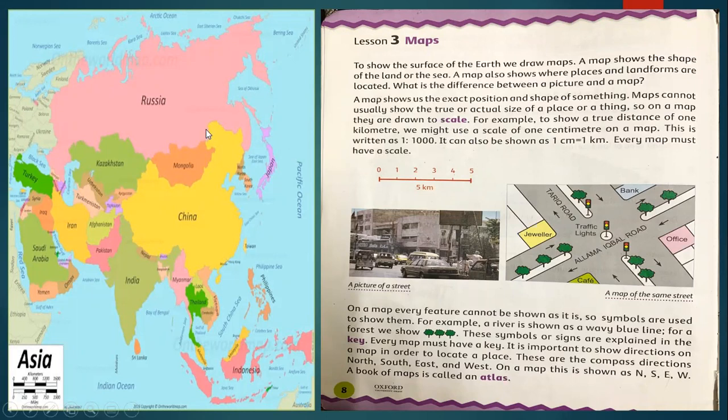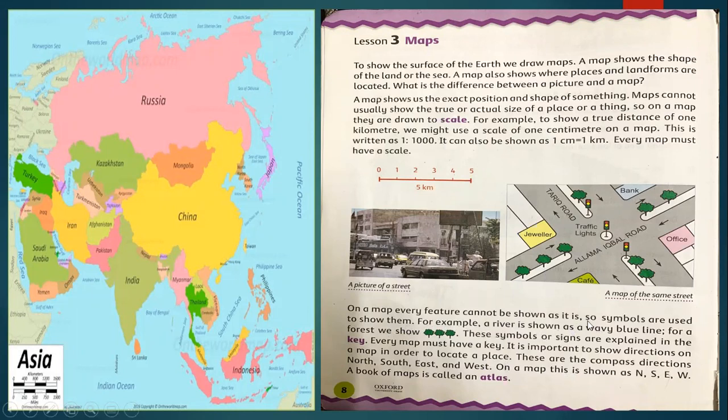So for showing these locations and areas, a map must have a scale. For example, to show a true distance of 1 kilometer, we might use a scale of 1 centimeter on a map. This is written as 1:1000. Okay, and all of you know that every map should have the scale, which has symbols and keys, and also this scale about the location.